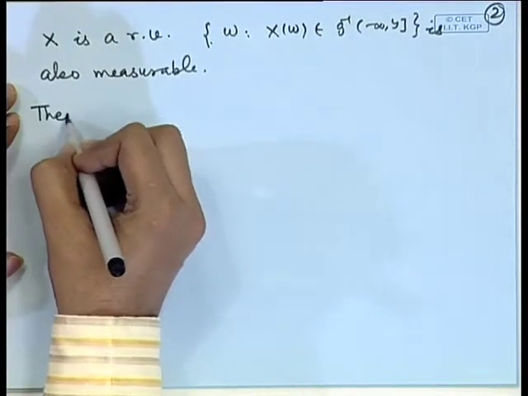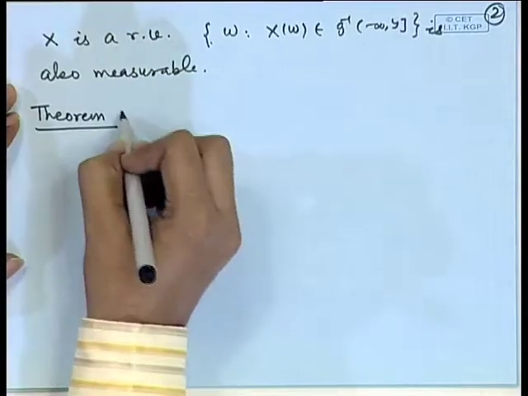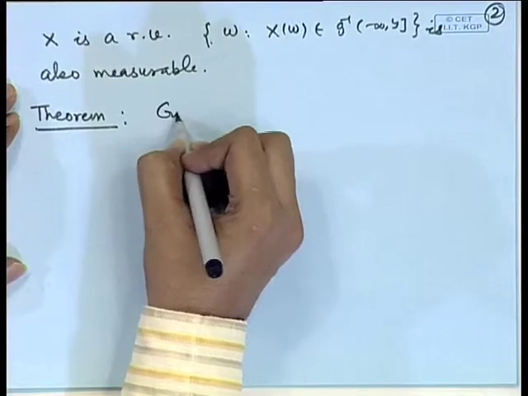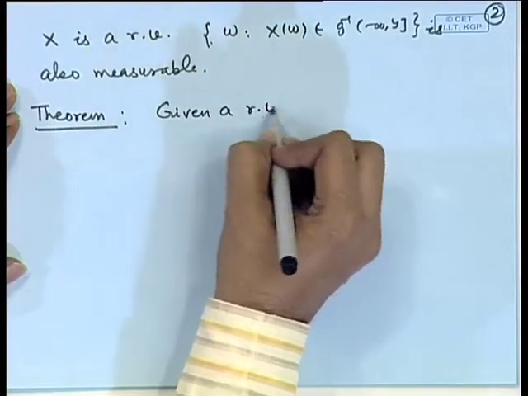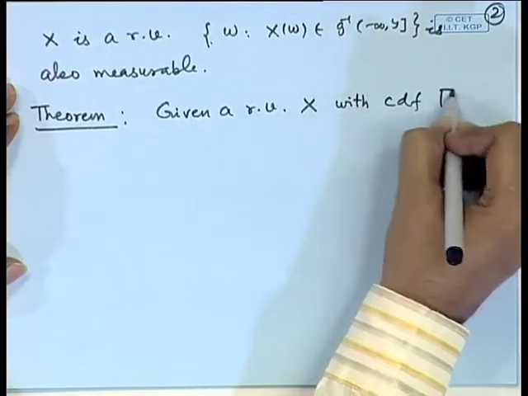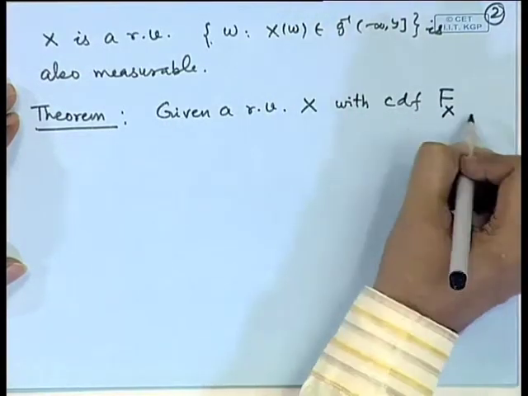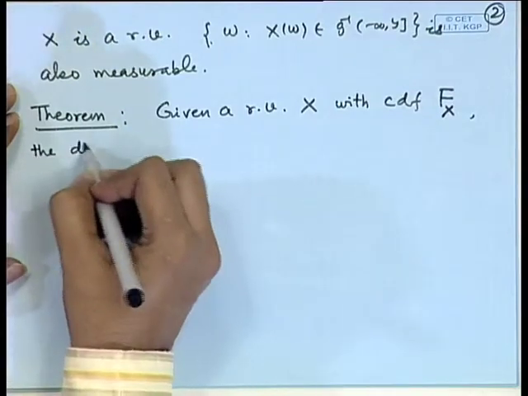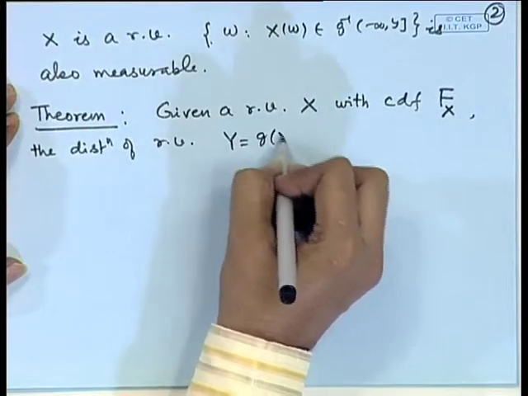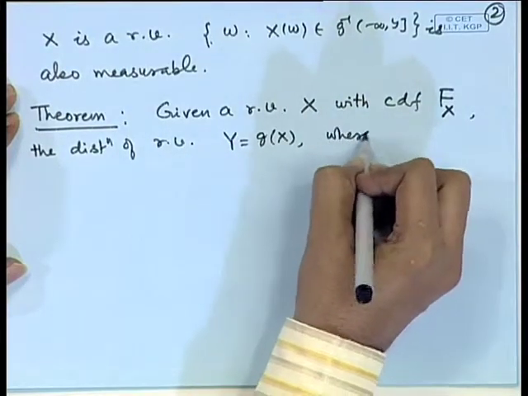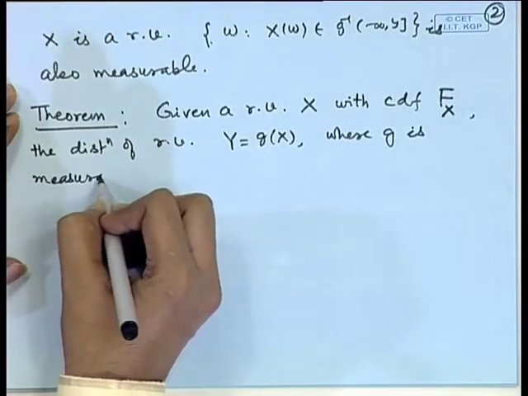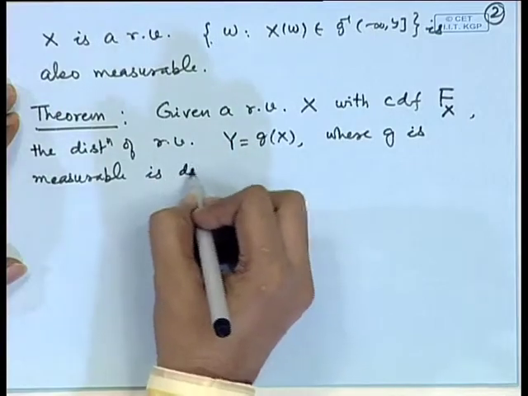Now we have to ensure that a probability distribution can be found. So, given a random variable X with cumulative distribution function, say capital F, the distribution of the random variable Y equal to g(X), where g is measurable, is determined.